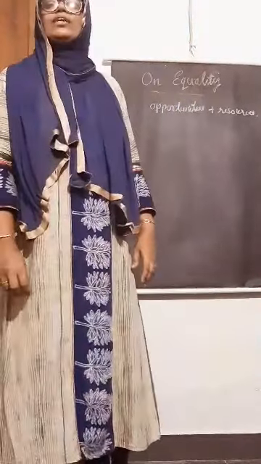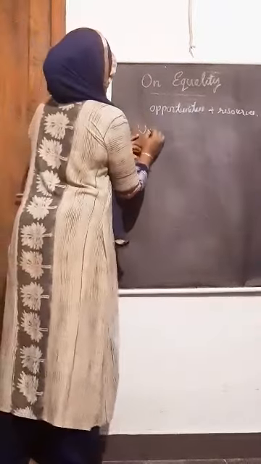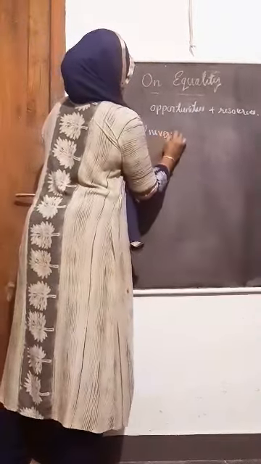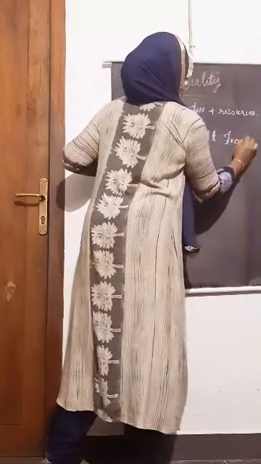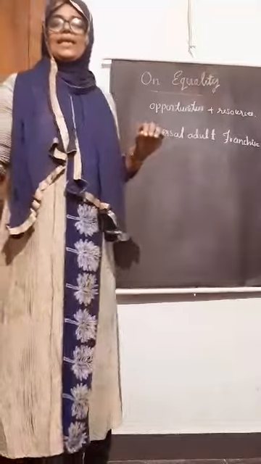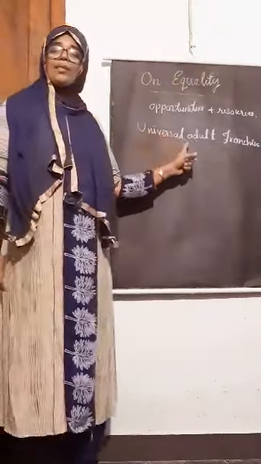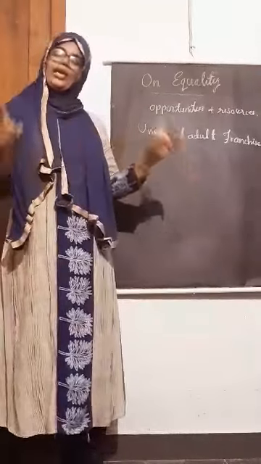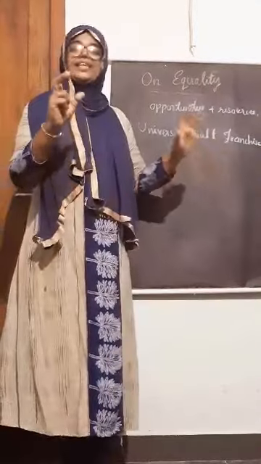The first area coming in this is universal adult franchise. From the name itself we can define this. Universal means applicable to all. Here all means all adults or all citizens.